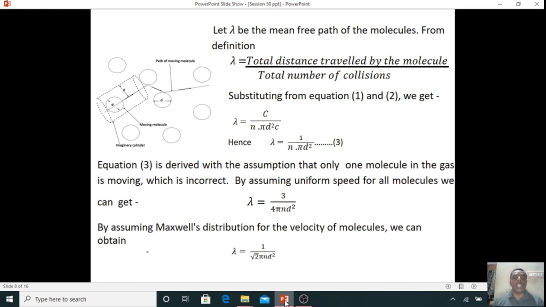That is equation 3. But in equation 3, we assumed that only one molecule in the gas is moving, which is incorrect. By assuming uniform speed of all molecules, we get lambda is equal to 3 divided by 4 pi n d square. But according to the Maxwell distribution of velocities, every molecule moves with an individual velocity. Therefore, all the molecules are not moving with the same speed. Hence, the molecules move with different velocities in different directions. Hence, the mean free path becomes 1 divided by root 2 pi n d square.